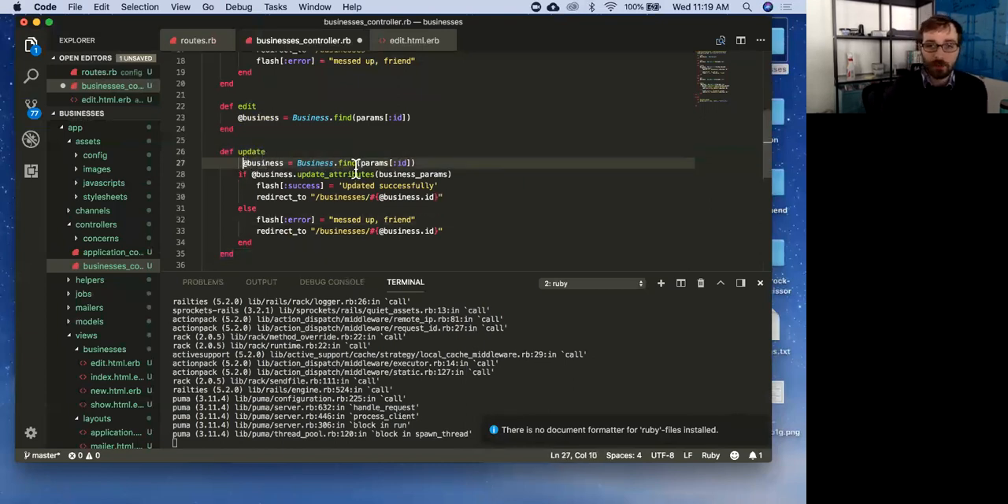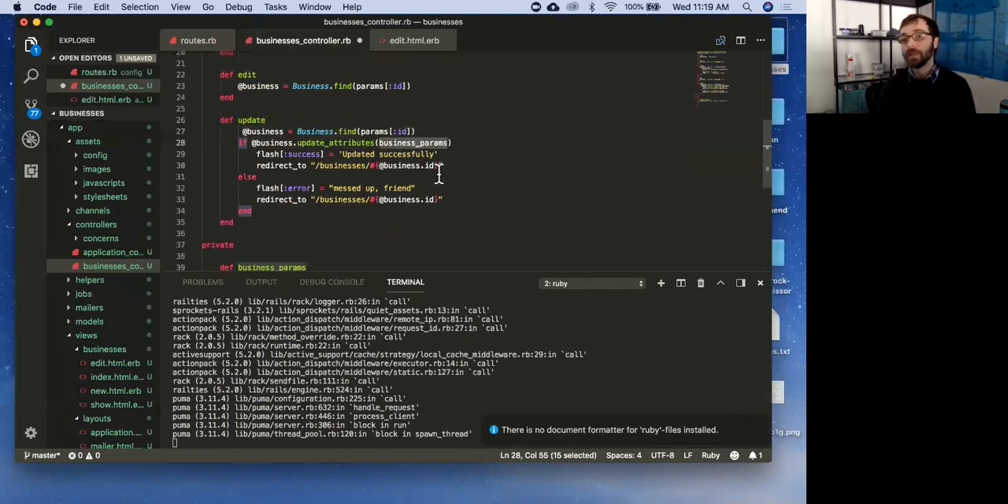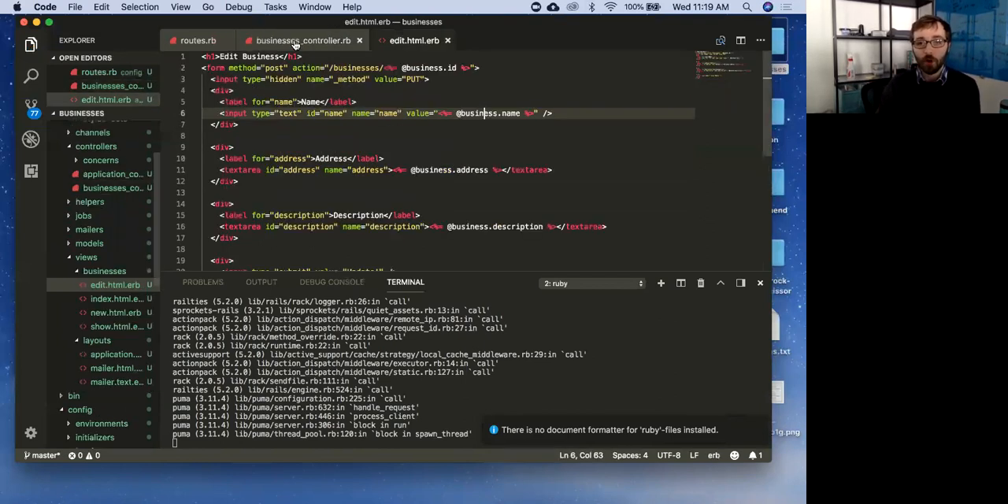So what am I doing here? I'm getting my business with the params ID. I'm going to call business.update. So before we were calling business.save and passing it business params. Remember, business params is just going to make sure that I'm not getting any data that's going to mess with my database. I'm only getting the data I want. Because we used a form, all of this data is going to come in the same way in params, labeled with these keys that I set in the name attribute.